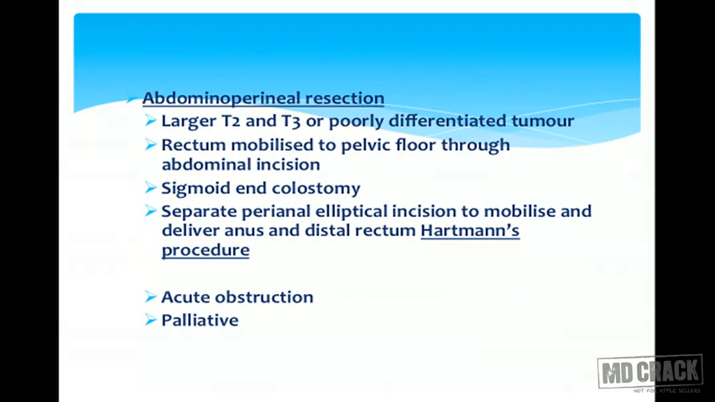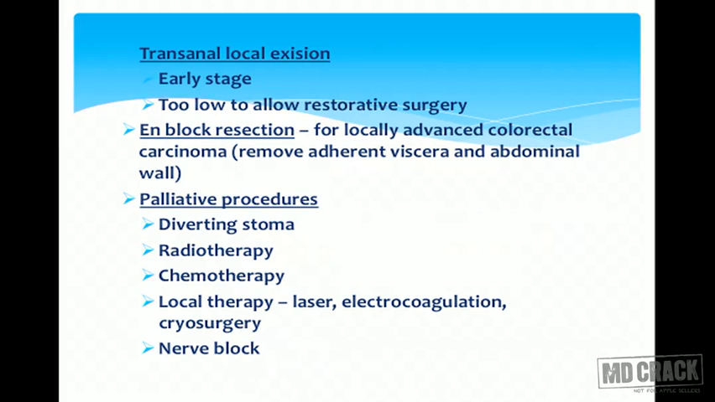Abdominoperineal resection: if there is larger T2 and T3 or poorly differentiated tumor, then you should go for it. Rectum is mobilized to pelvic floor through the abdominal incision. Sigmoid colostomy is done. Separate perianal elliptical incision is done to mobilize and deliver anus and the distal rectum, that is a Hartmann's procedure, will be done. Transanal local excision is done only in early stage, but it is too low to allow restorative